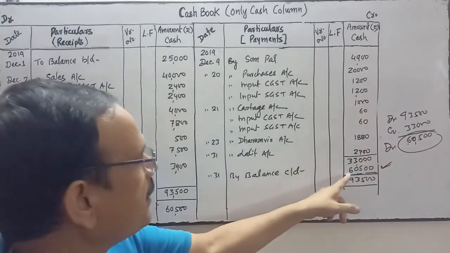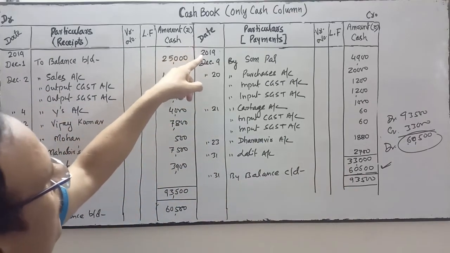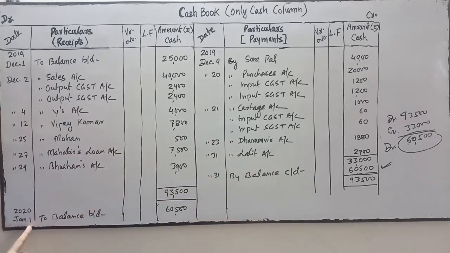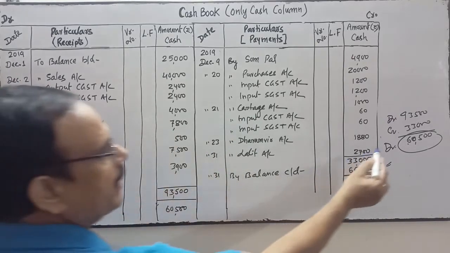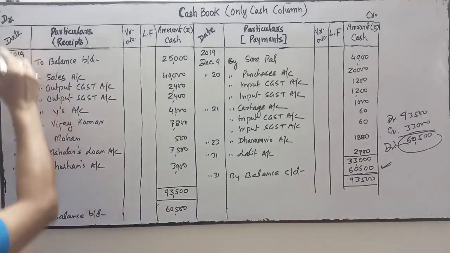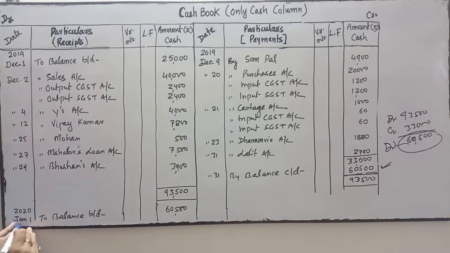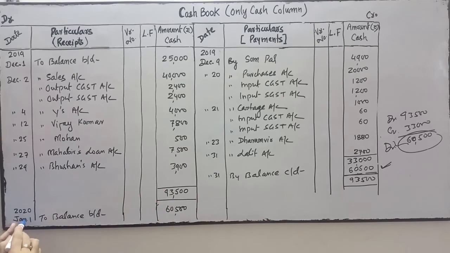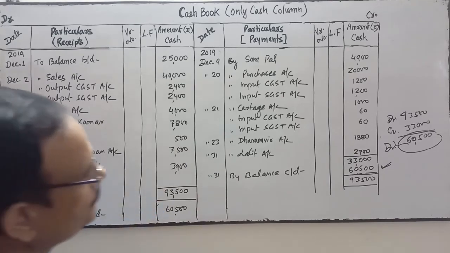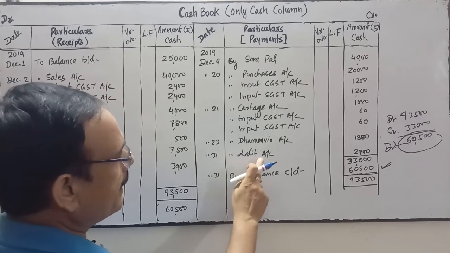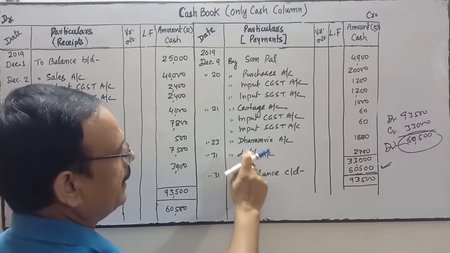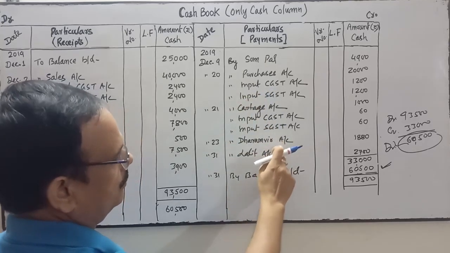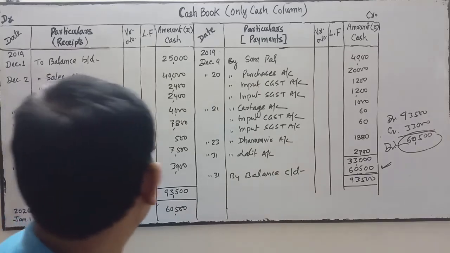So this is the balancing figure, and this balancing figure we calculate at the end of the month, and next month this balance will be brought down on the opposite side because cash has a debit balance. It has a debit balance, so on the debit side we will write to balance brought down on the first day of the next month. So December 2019, next date is 2020 January 1st, to balance brought down. Here it is not necessary to write 'account' after a personal account name like Lalit, Dharambir. You may write it without 'account' as well.